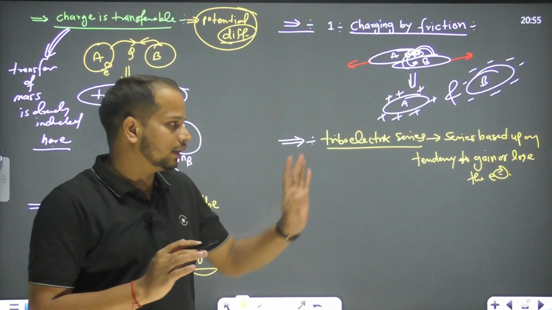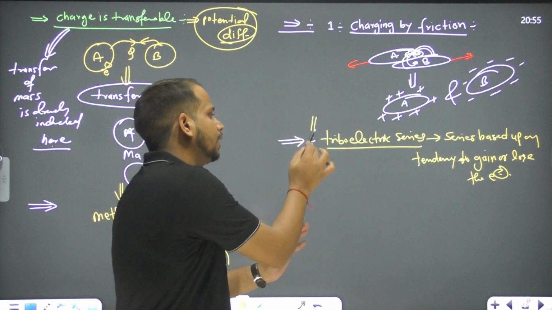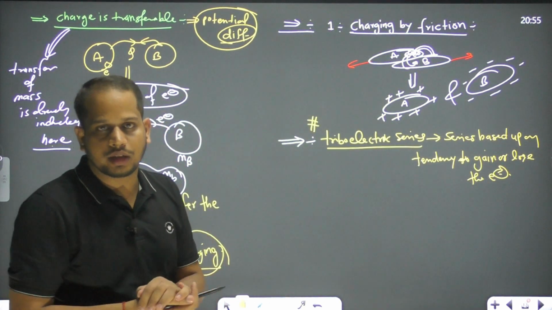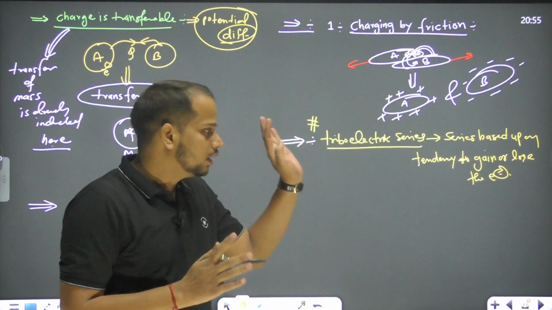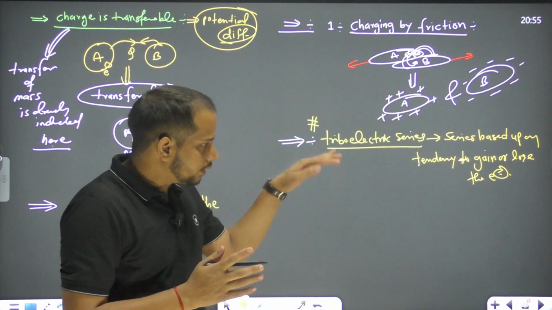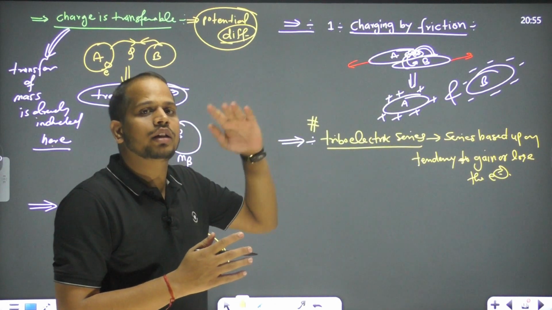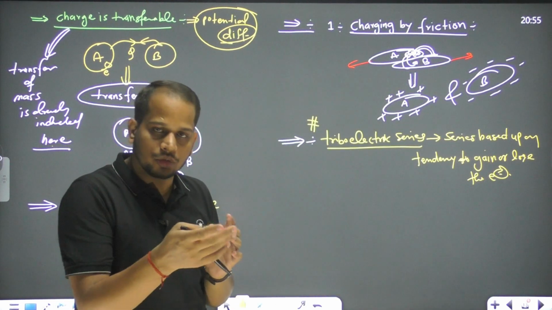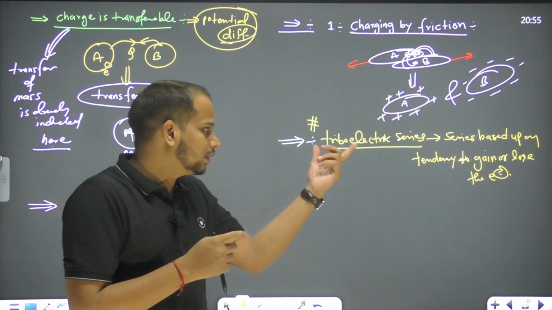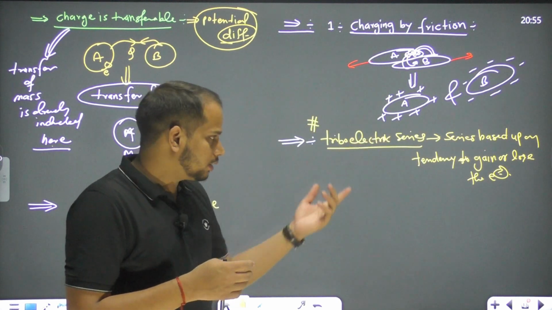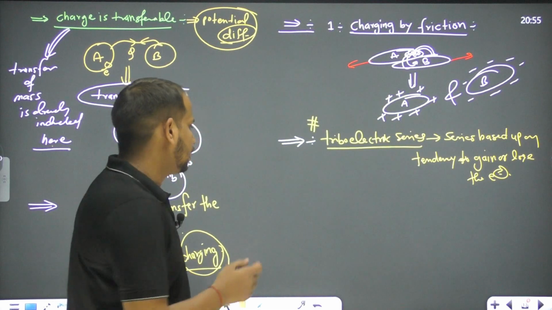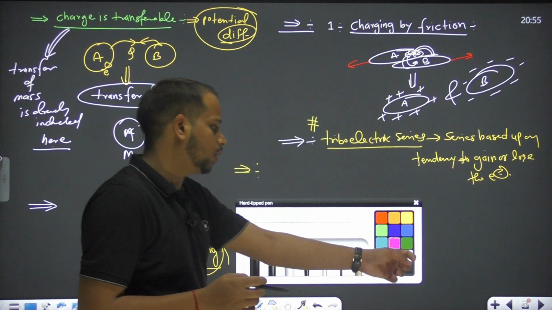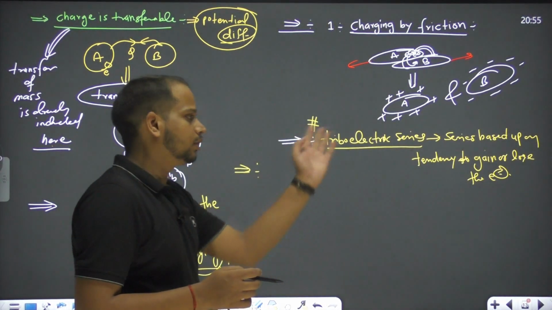You don't have to consider this one, but right now you only have to know that there is a series, like in chemistry there are a lot of series. It is the same in physics. In this series, the above ones have a tendency to lose the electron, and the lower ones have a tendency to gain the electron. That series is called the triboelectric series. I am just taking some illustrations from that series, and then you will understand. Only these are useful for you. No need to check out the triboelectric series, but if you are interested, you can check it out.